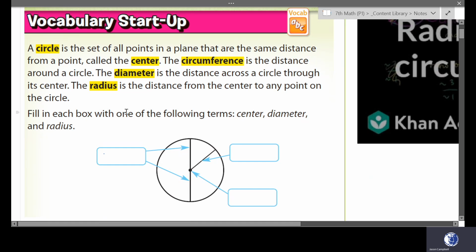Fill in each box with one of the following items: center, diameter, and radius. Well, here's the center, this point in the middle. The diameter is the distance across the circle through its center. So this is the diameter here. And the radius is the distance from the center of the circle to its edge. So that is represented here.